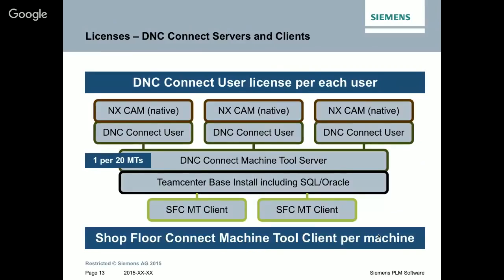Also, if we look at an overview of how this looks in a customer-based environment and installation, you have your NXCAM native environment. For every NXCAM native license, you need a DNC Connect user license. In addition, we have the DNC Connect machine tool server. With this machine tool server, I can support 20 machines on the shop floor. I can connect 20 machines, and they will be connected over the ShopFlow Connect machine tool client. If you have more than 20 machines, you only have to add an additional server for another 20.